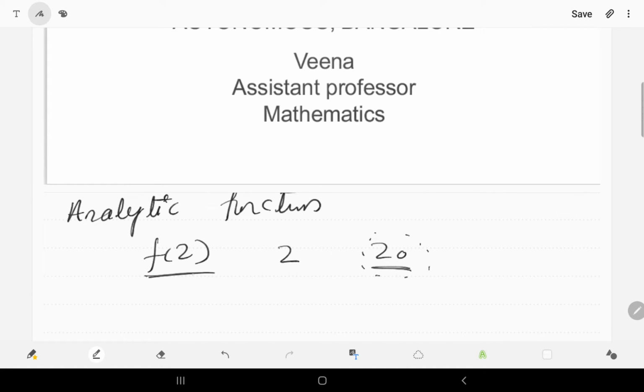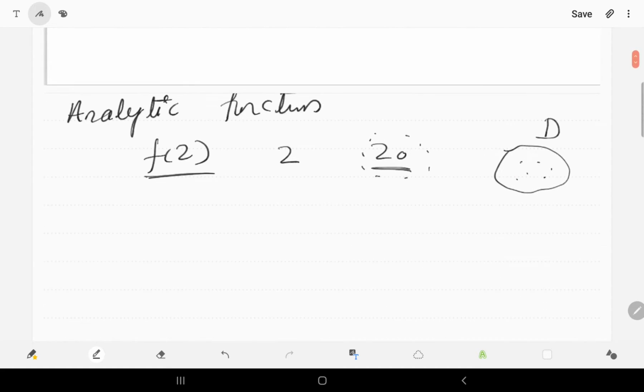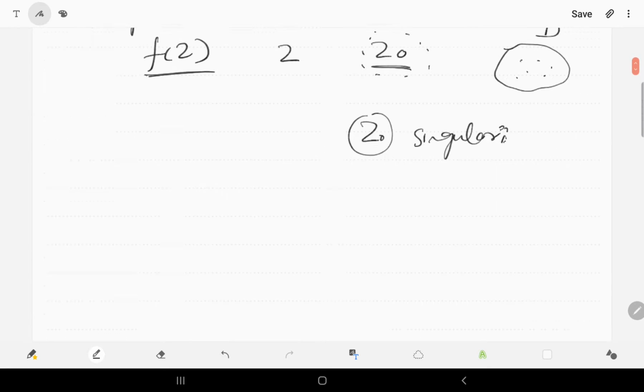A function f of z is analytic in a domain D if it is analytic at each point of the domain D. If a function fails to be analytic at a point z naught, then z naught is called a singular point or singularity of the function. If it fails to be analytic, then it is called a singular point.